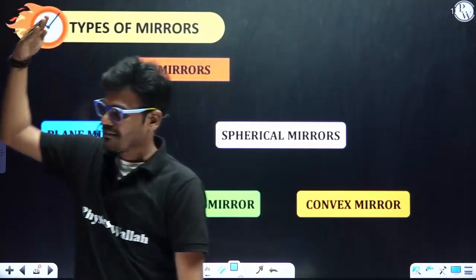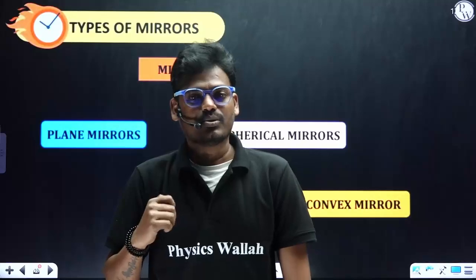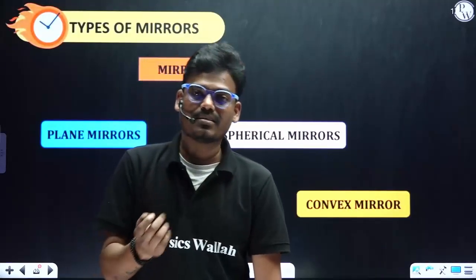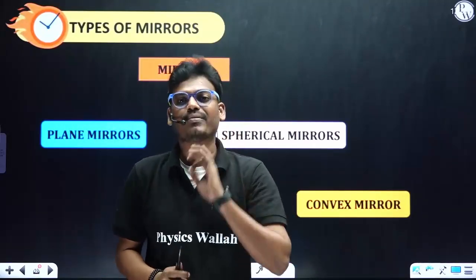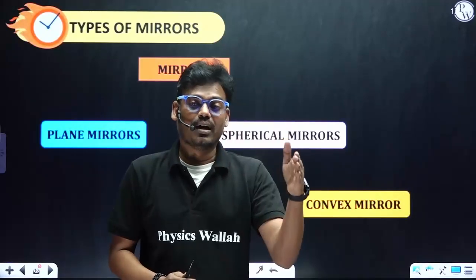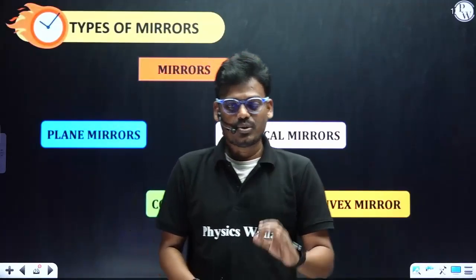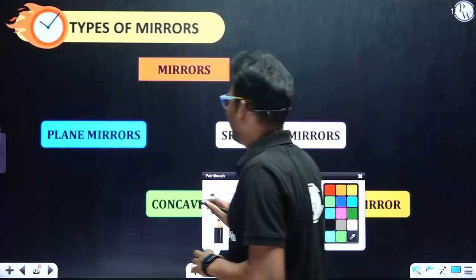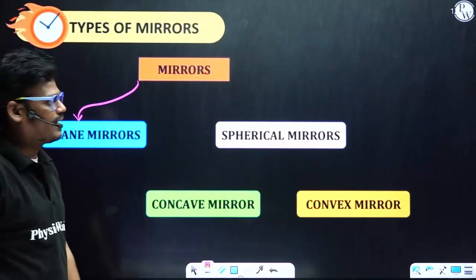If we consider the surface of granite, that can be flat. So based on that, mirrors are of two types based on the surface. One is a flat surface, another is a curved surface. Based on the shape of the surface, we have categorized mirrors into two types: the first one plane mirror, the second one spherical mirrors. In this particular year, 24-25, they have removed the plane mirror. If you see the NCERT textbook, it is not there.